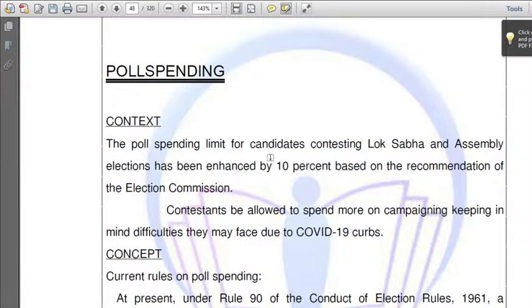Did you notice one thing? The current affairs is nothing but the static portion which you are reading now as per the syllabus of our test series. Next, poll spending.